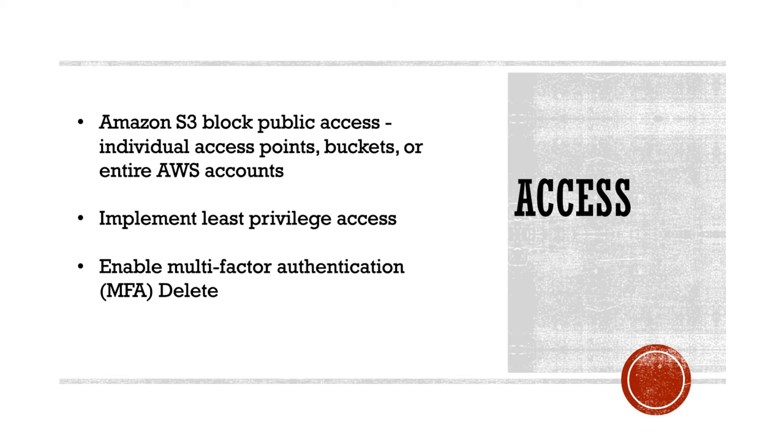And the third thing that we have to keep in mind in terms of access is that for delete we should enable multi-factor authentication. So, you would see on the Amazon console, if you want to delete an object from the console, it will ask you to type in the words permanently delete and then only allow you to delete the data. But when we are building applications, we are actually accessing Amazon through APIs, all the web services through APIs, and it is very important to have certain measures inbuilt, so that we do not accidentally delete the data or do some malicious activity. That is where your IAM, all those ACLs etc. will come into the picture.